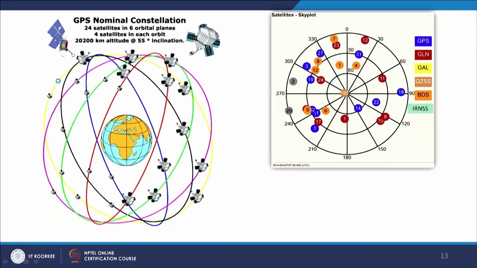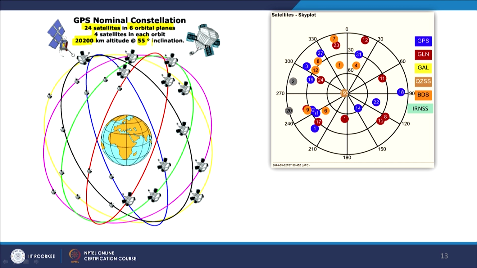and they have some inclination, and of course the distance is much more. This example is about the GPS, which is the American Navstar navigation system. As you can see, there are 6 orbital planes, having 24 satellites in total, 4 satellites in each orbit. So, 6 multiplied by 4 is 24. The altitude of the satellites is 20,200 kilometer, and the planes are inclined at 55 degree.